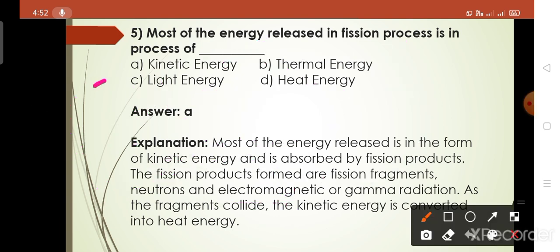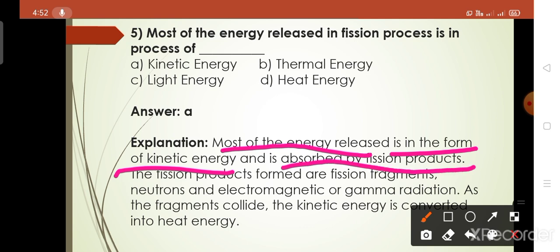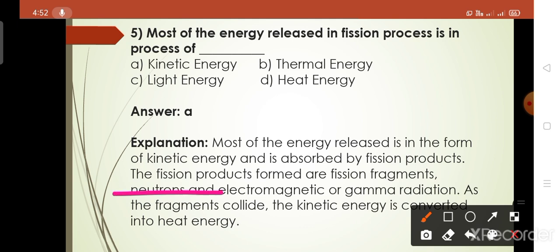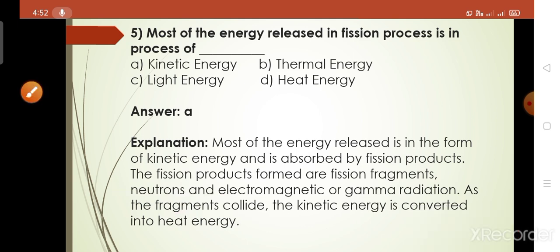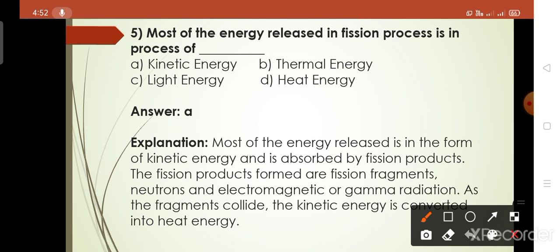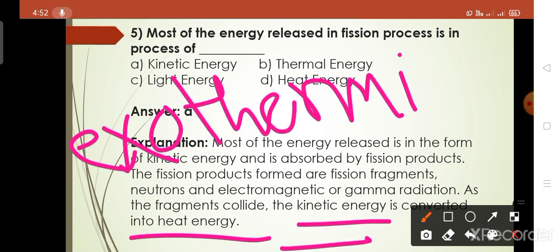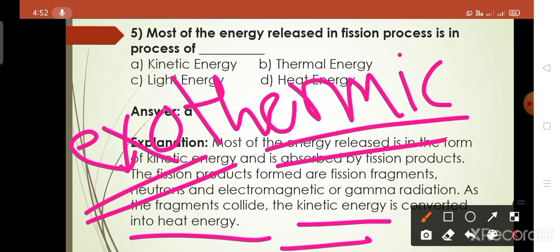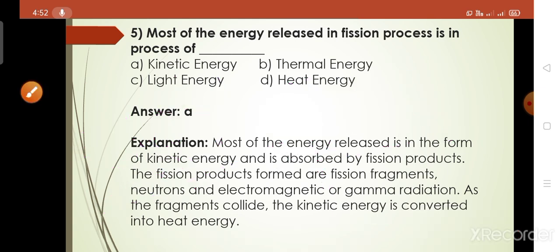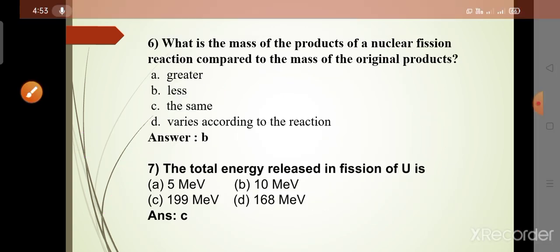In nuclear fission, this exothermic fission process occurs by using kinetic energy. Option A is the correct answer, because most of the energy is released in the form of kinetic energy, and it is absorbed by the fission products. These products are the fission fragments and the neutrons, and these fragments collide. So the kinetic energy is converted into heat energy, that is exothermic energy, because here energy is emitted and kinetic energy is converted into heat energy. So option A is the correct one.